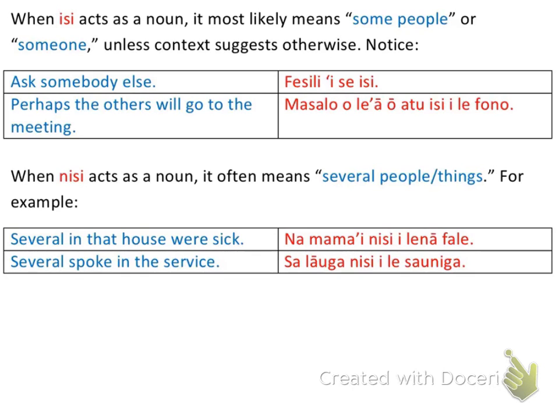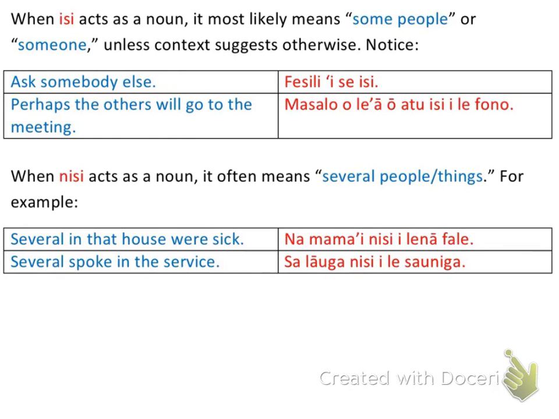So this is going to be another command sentence. Ask somebody else. So we're just going to say the word for ask, and that is fa'ali'i. And then I want you to think of somebody as another way of saying another. And so I just say isi, to another. Okay, ask to another is the way that I'm saying that in Samoan.